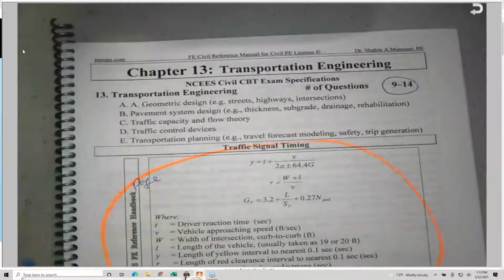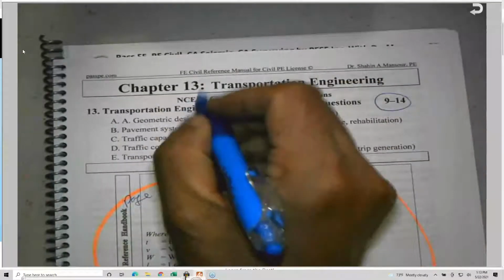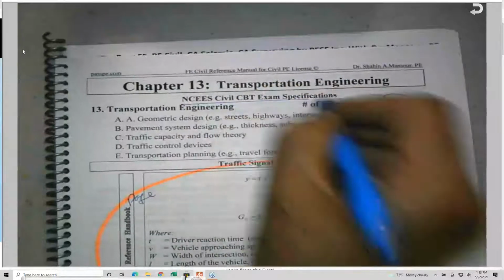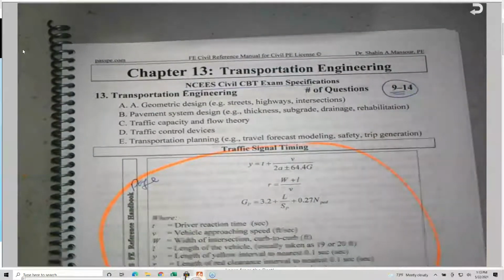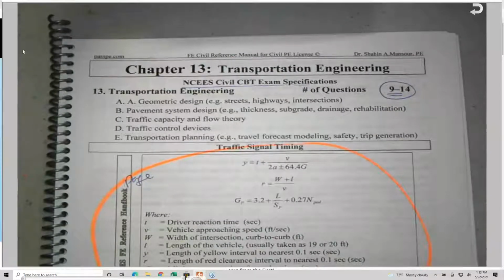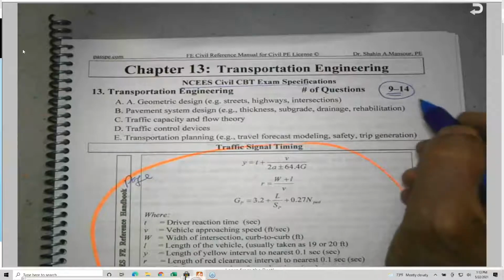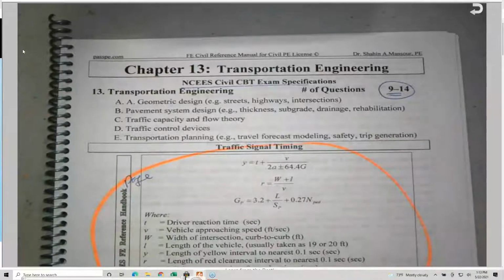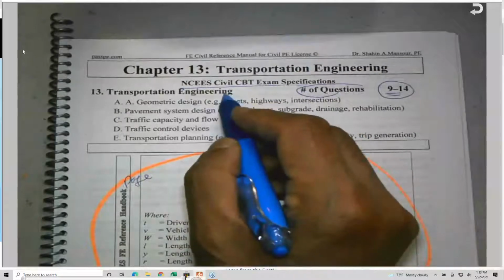So here it is. This is chapter 13 from the NCEES CBT. You will be expecting between 9 to 14 questions related to transportation engineering.